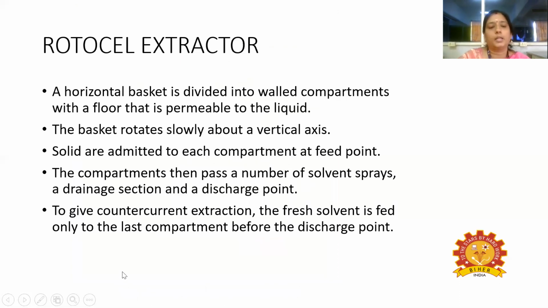Next, the Rotocel extractor. The Rotocel extractor is a horizontal basket. Here the horizontal basket is divided into walled compartments with a floor that is permeable to the liquid, and the basket rotates slowly about a vertical axis. The basket will be rotating, and the solids will be admitted to each compartment at a feed point. These compartments then pass a number of solvent sprays, a drainage section, and a discharge point. So a number of solvent sprays will be provided, and the drainage and discharge point will also be there for each compartment.